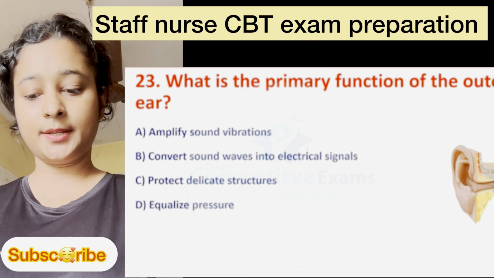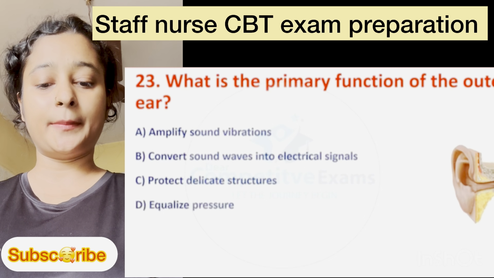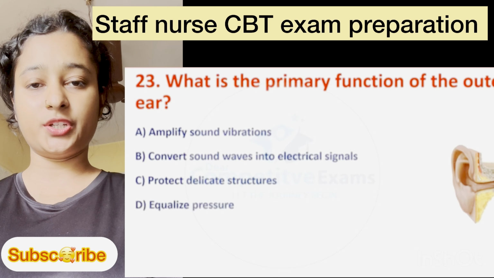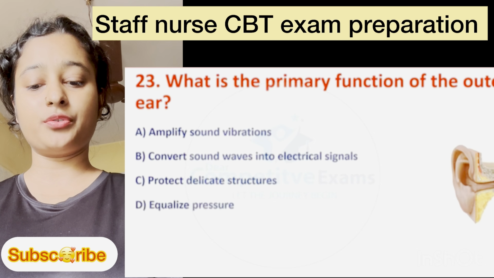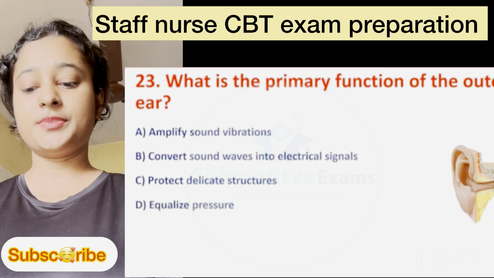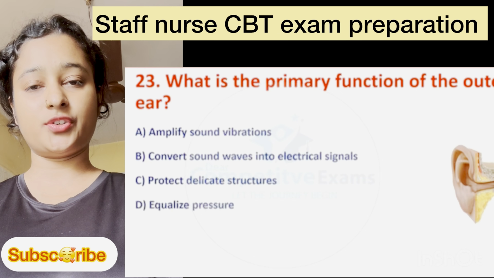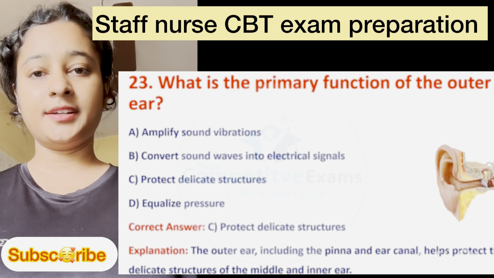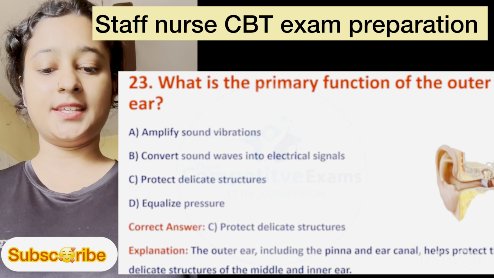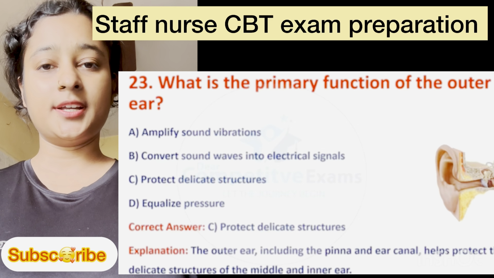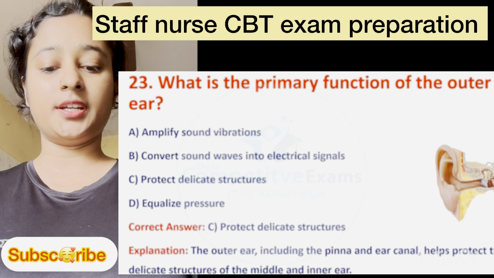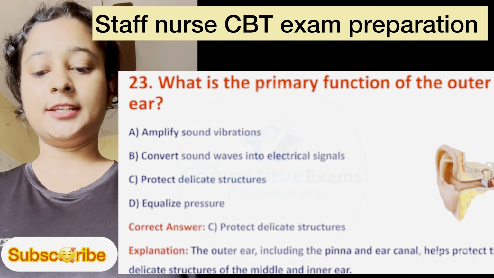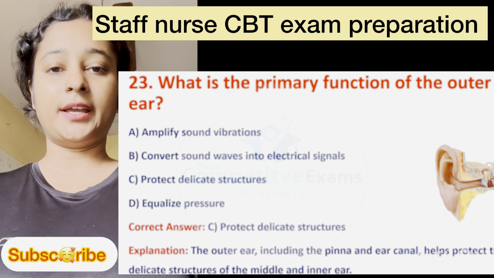Question number 23. What is the primary function of the outer ear? Option A is amplify sound vibration, option B is convert sound wave into electrical signal, option C is protect delicate structure, and option D is equalize pressure. Here, right option is option C, protect delicate structure. Explanation: the outer ear including the pinna and ear canal help protect the delicate structure of the middle and inner ear.